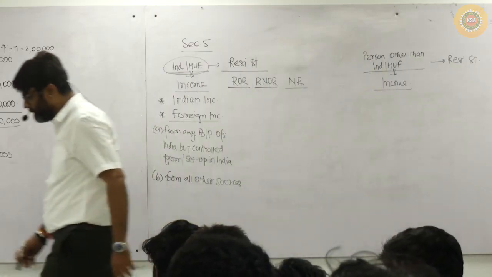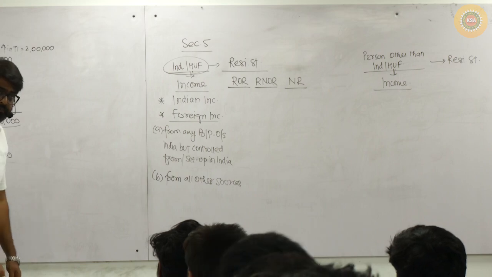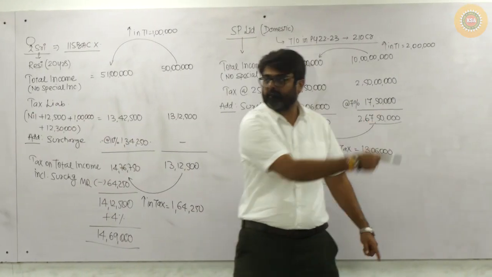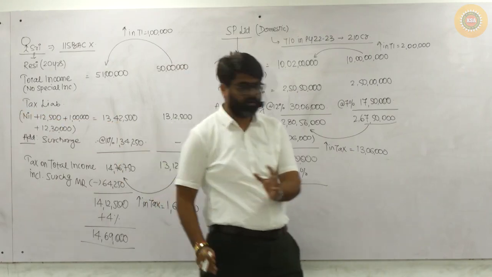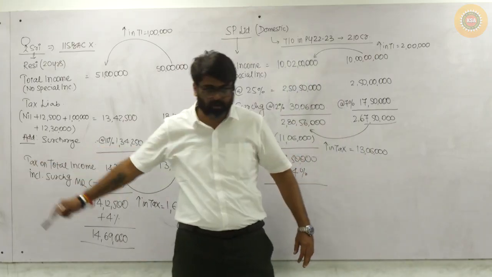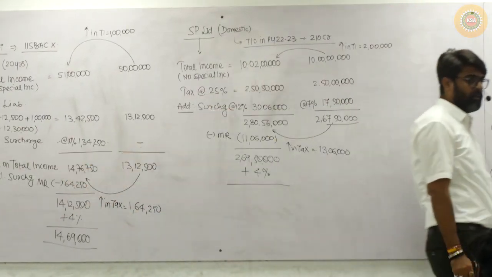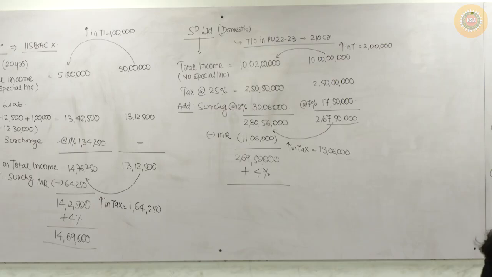Now in the previous year, starting from 1st April 2020, ending on 31st March, all the incomes you are supposed to check. Few incomes will be Indian income. Few incomes will be part A foreign income. Few incomes will be part B foreign income. You just have to identify the nature of your incomes, whether those incomes are Indian or foreign. And if they are foreign, then part A or part B.